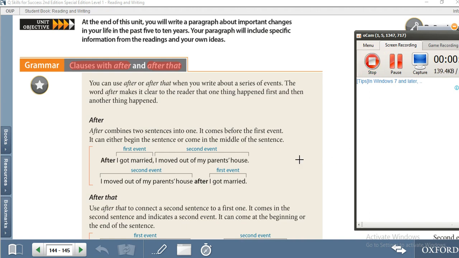Hello dear student, today we are going to talk about unit 7. It's reading and writing, unit 7, page 144, and we are starting with the grammar portion.